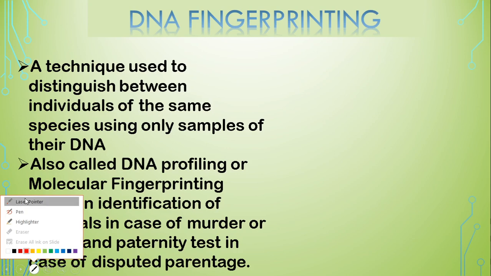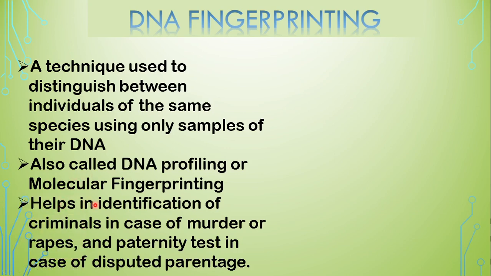DNA fingerprinting has helped in solving many cases, such as murders, assaults and rapes. How?